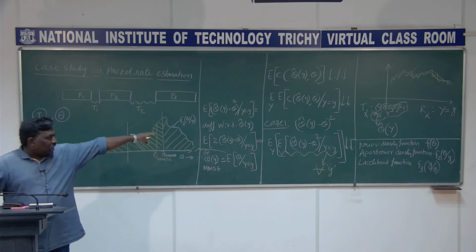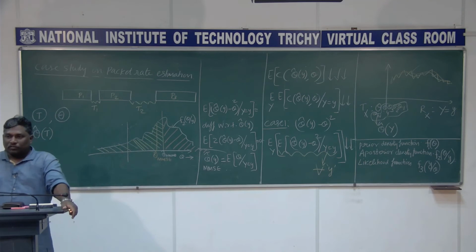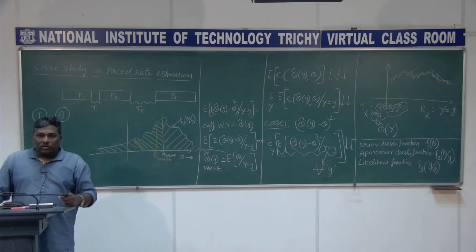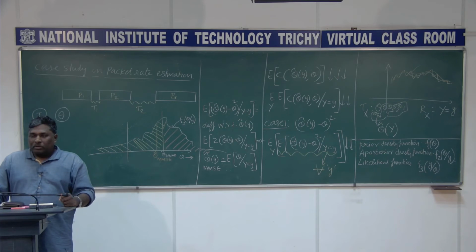I'll tell you what the cost function for that is, but this is just to make you understand as a flow. We discussed that the conditional mean is one solution, MMSE, and we have another solution, MMAE.